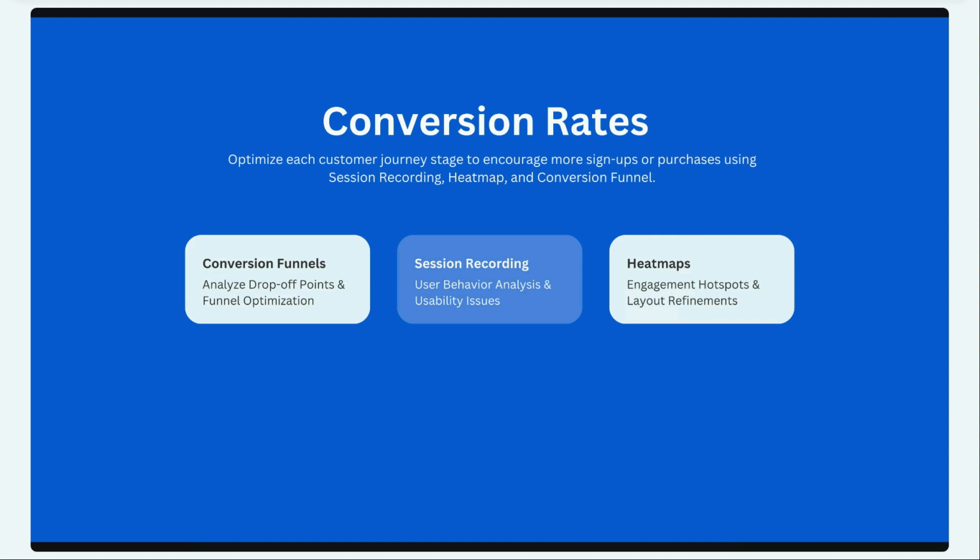And you can also see Heatmap. You can use Heatmap to find out what the hotspots are on your web pages and product, and you can use that information to optimize your page layouts. This will eventually help you improve your conversion rate for your product.